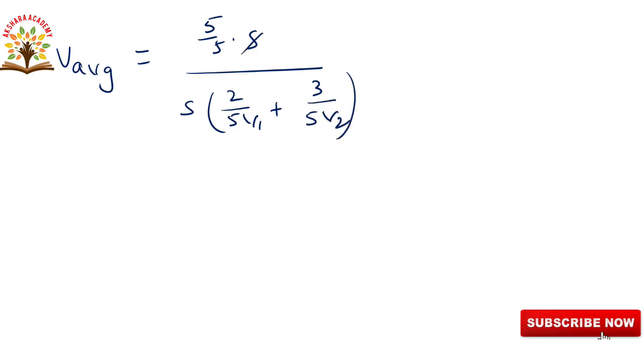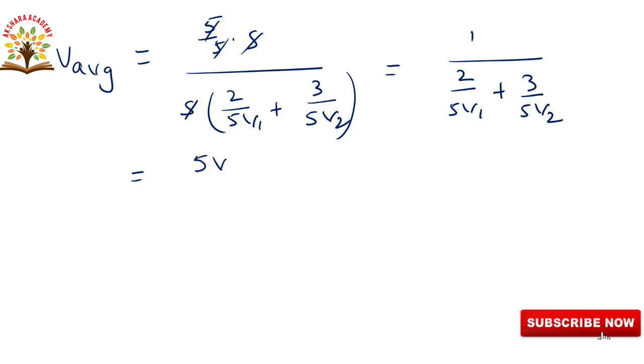Here S will cancel, 5 by 5 becomes 1, and here we are taking LCM, that is 1 by (2 by 5 V1 plus 3 by 5 V2). So after taking LCM it gives reciprocal, then we are writing 5 V1 V2 by 3 V1 or 2 V2. We can write it as 2 V2 plus 3 V1.